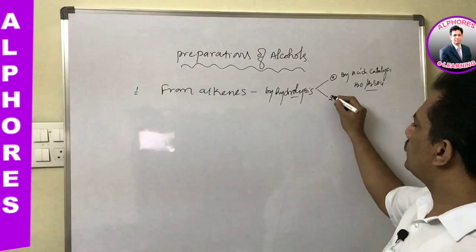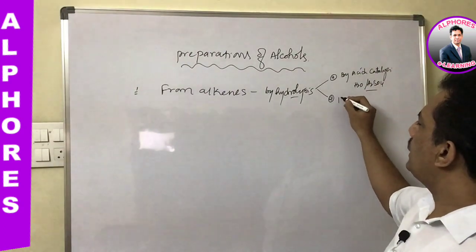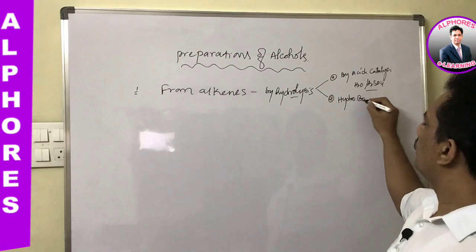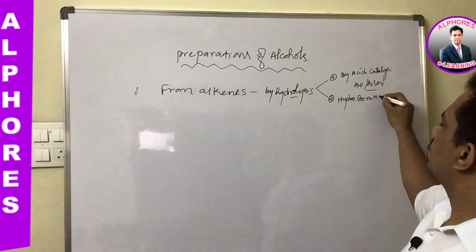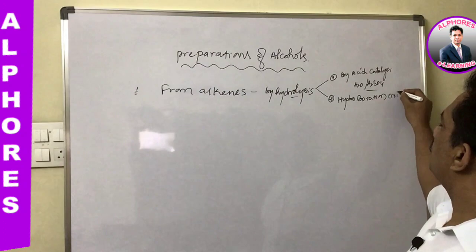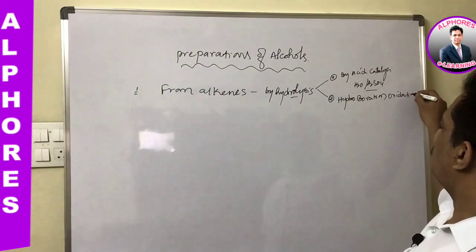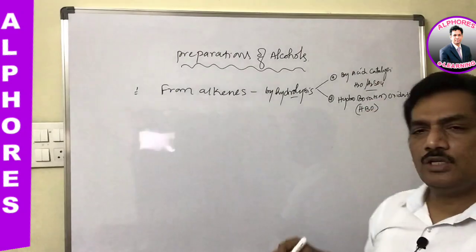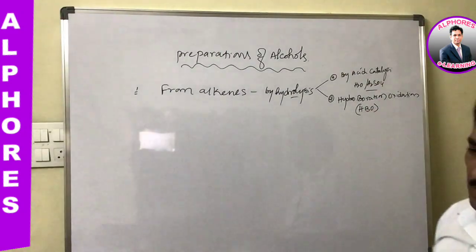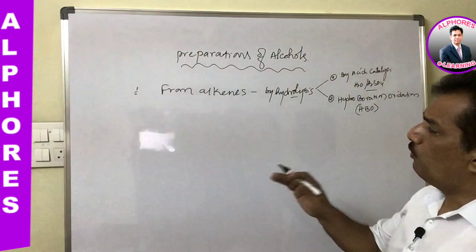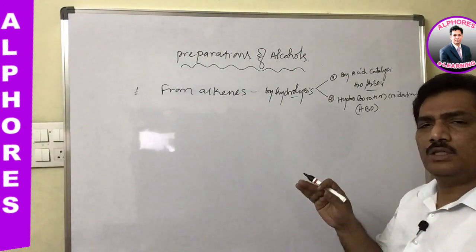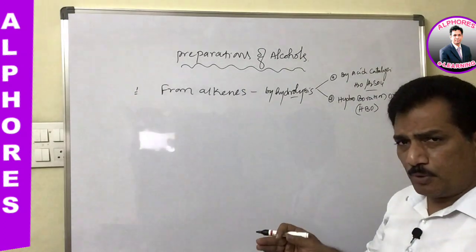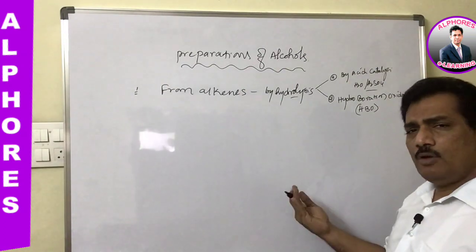The second one is hydroboration oxidation reaction, also known as HBO. You will cover these reactions in the junior inter alkene chapter. That's why I always say, once you go through a homologous series, if you are thorough with its properties and its preparations, the same will automatically be repeated.